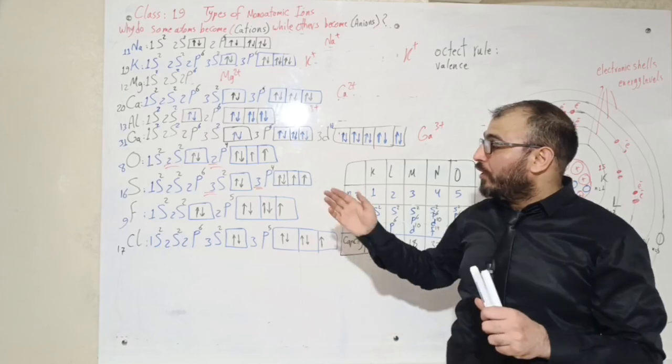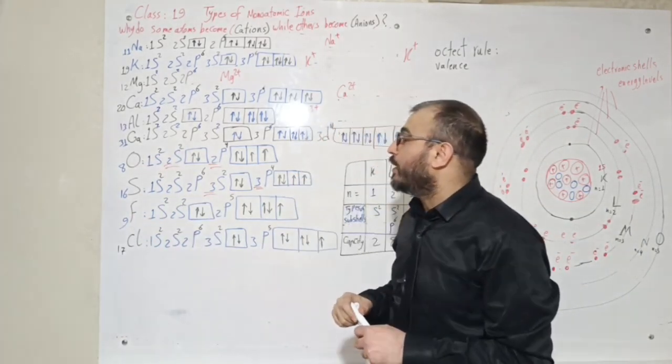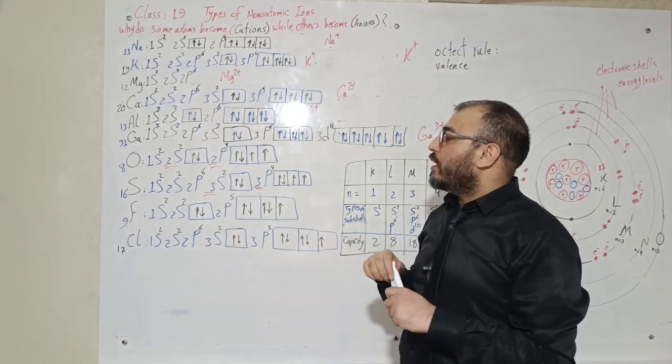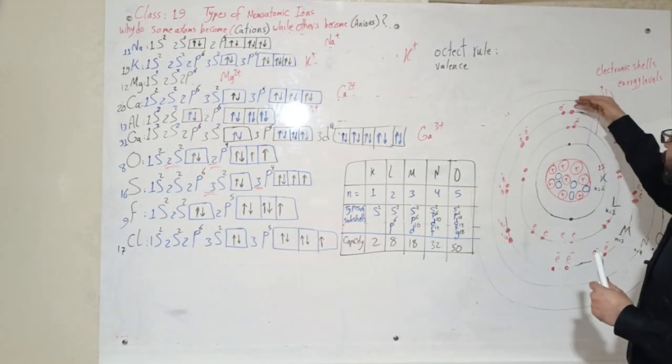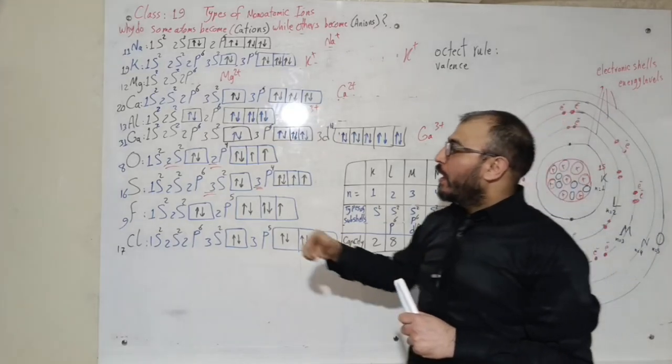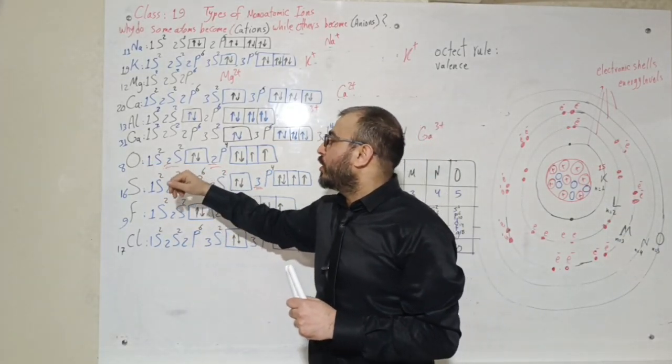For the atoms that prefer to be anions, my friends, I take oxygen, sulfur, fluorine, and chlorine. I start with oxygen, which has 8 electrons in the shells. Well, I distribute them according to this electronic configuration.